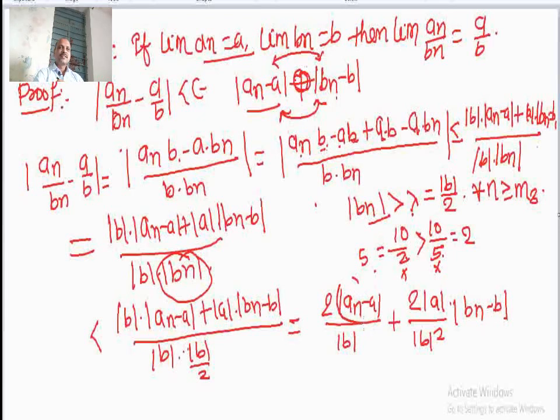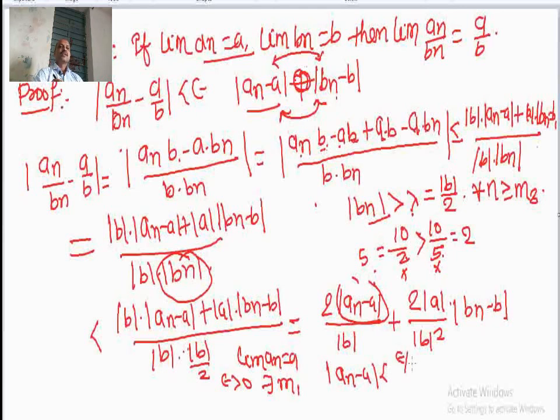Now I can take this term less than any value, since limit of an equal to a. Therefore, for epsilon greater than 0, there exists m1 such that mod of an minus a is less than epsilon divided by 4 into mod b, for all n greater than or equal to m1.